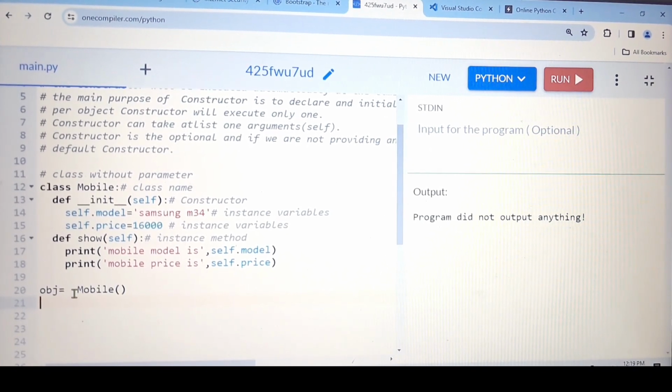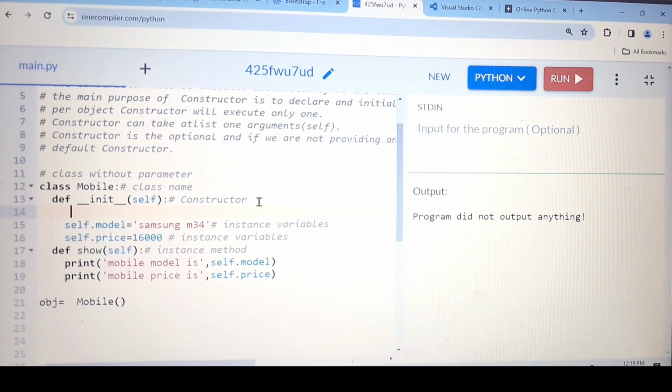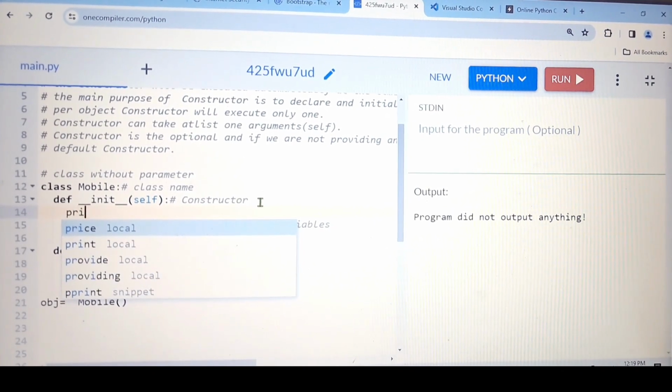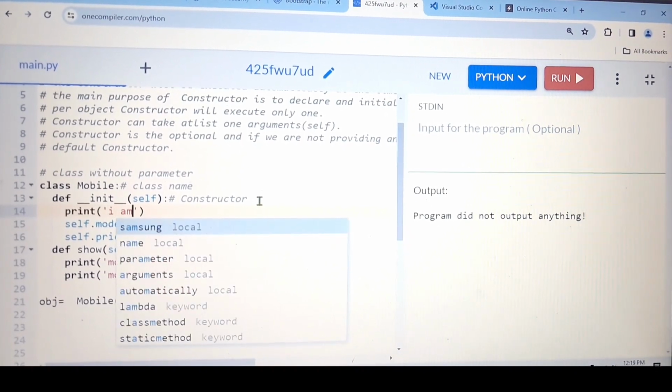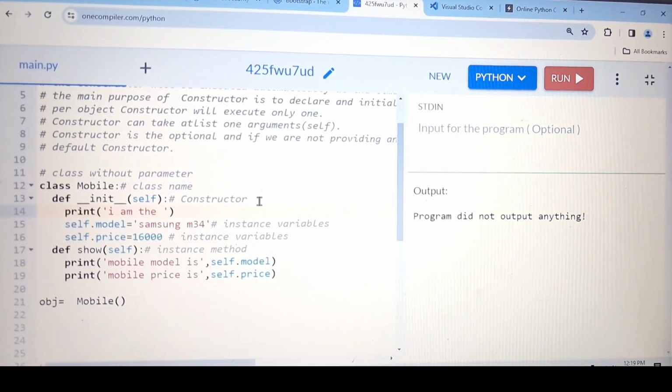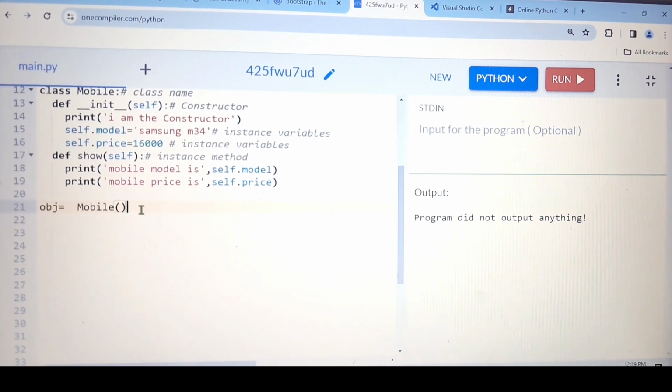All the things, whatever we have inside the mobile class, are present in the obj. So with the help of the obj, we can access all the things. And one more thing, here I want to print one statement: I am the constructor. So here I have created the instance of the class, which is obj.